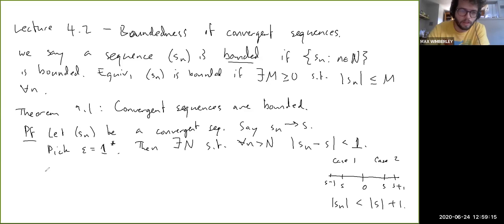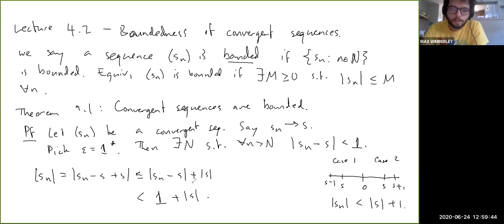So we can say that Sn equals Sn minus S plus S, which is less than or equal to the absolute value of Sn minus S plus the absolute value of S, which is now less than, because this is less than 1, 1 plus the absolute value of S. This was the triangle inequality.